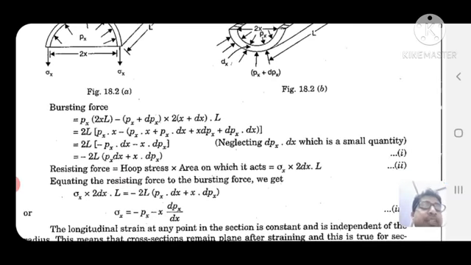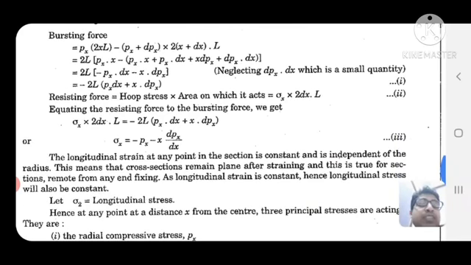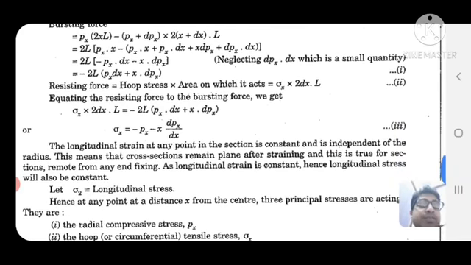So sigma x into 2 dx into L. Equating the resisting force to the bursting force, you may write sigma x into 2 dx L equal to minus 2L (px dx plus x dpx). So sigma x equal to minus px minus x dpx by dx.